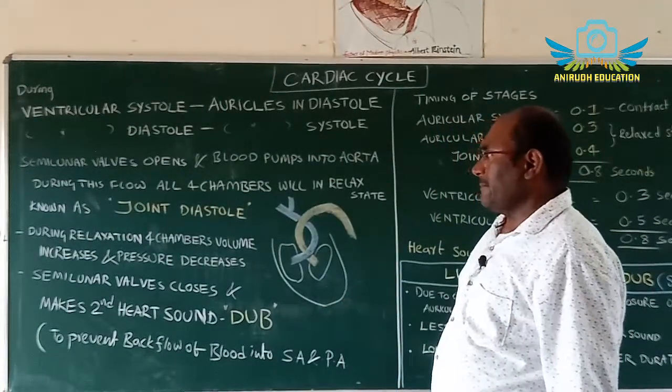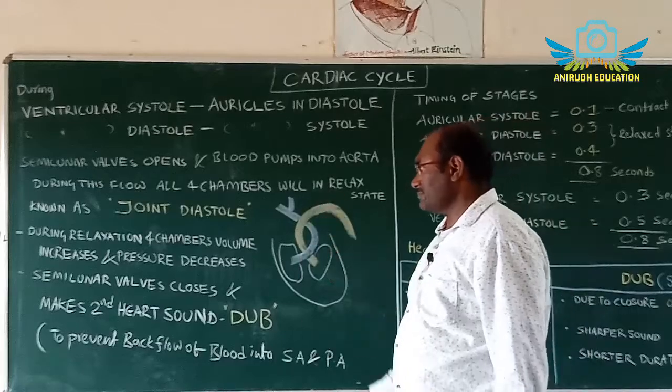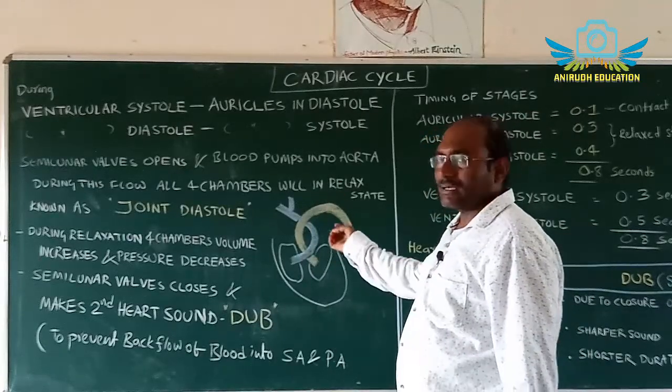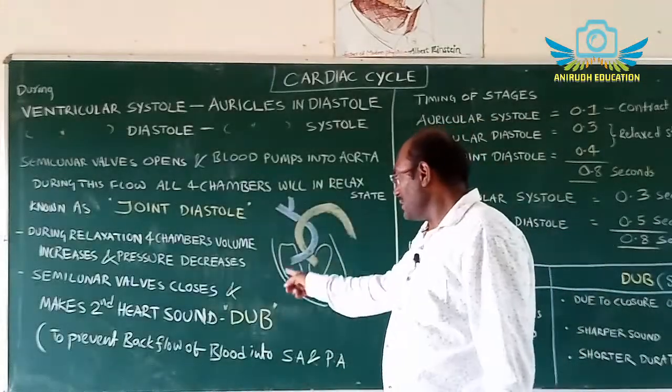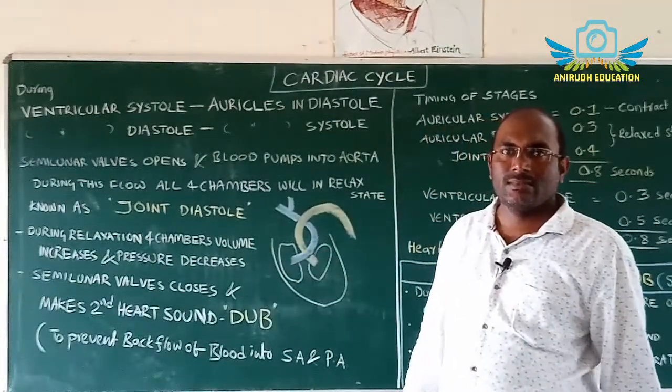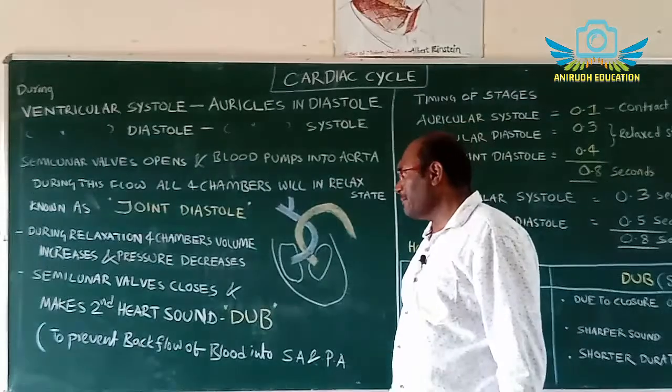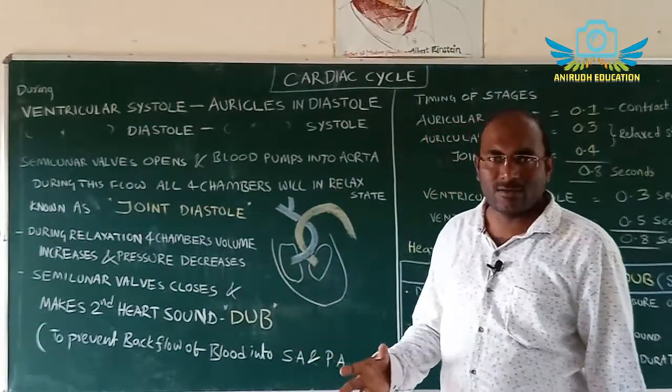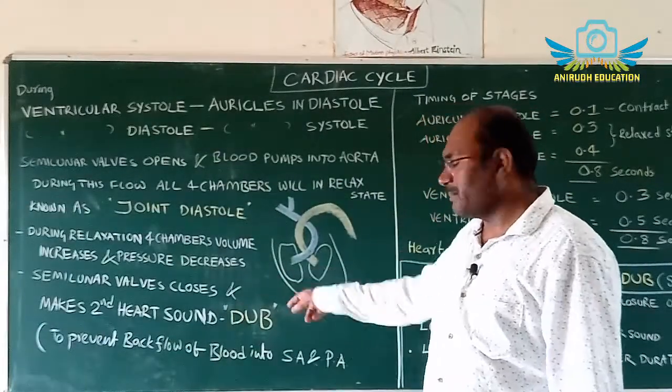After completion of distribution, the semilunar valves close. Both close and make the second heart sound, that is dub.